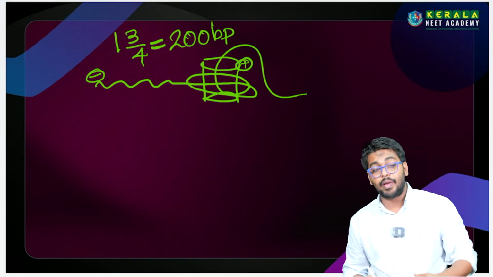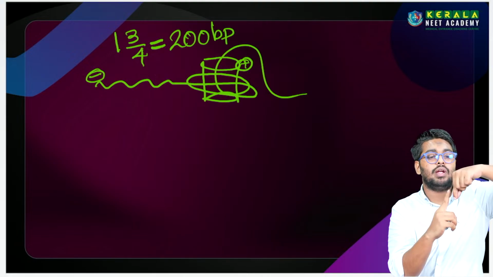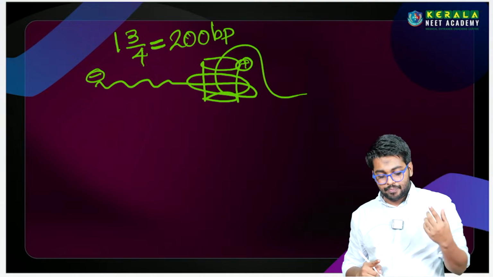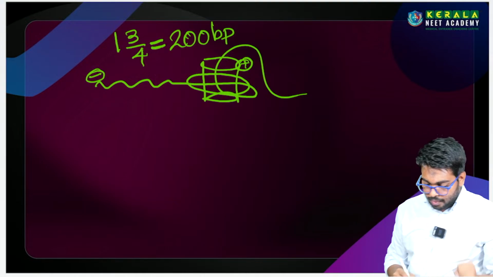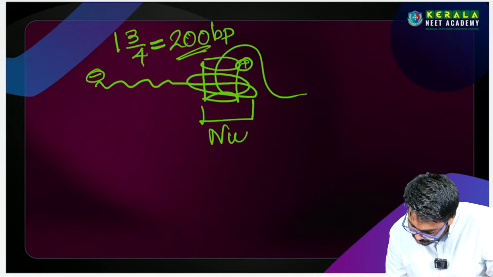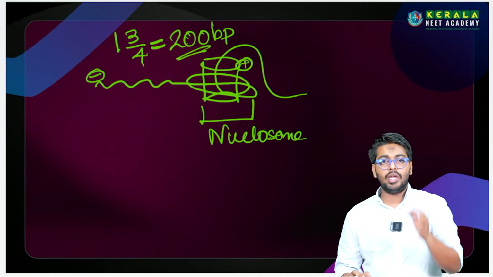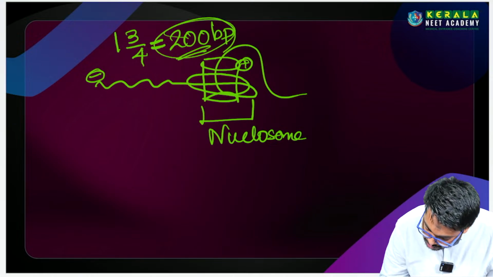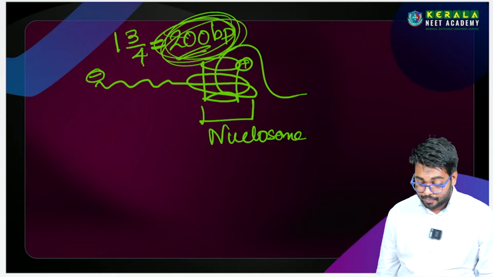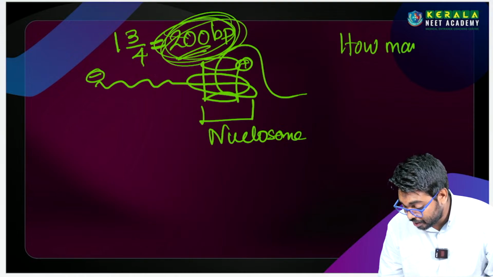When a DNA wraps over a histone, how many nucleotides cover it? 200 base pairs. This structure we call the nucleosome. Each nucleosome consists of 200 base pairs. Now my question is, how many nucleosomes